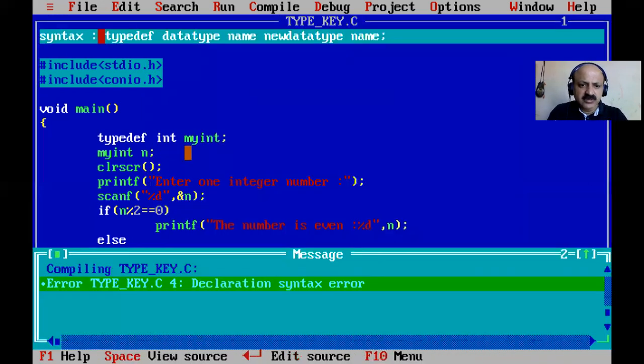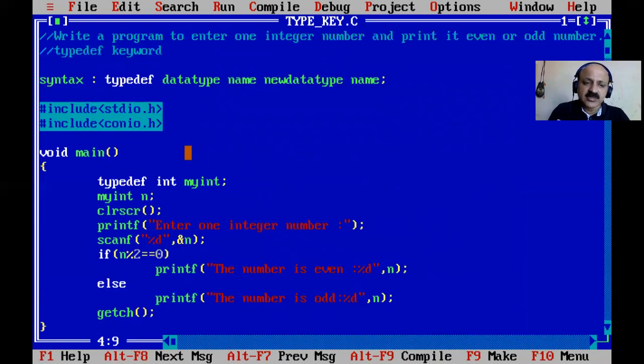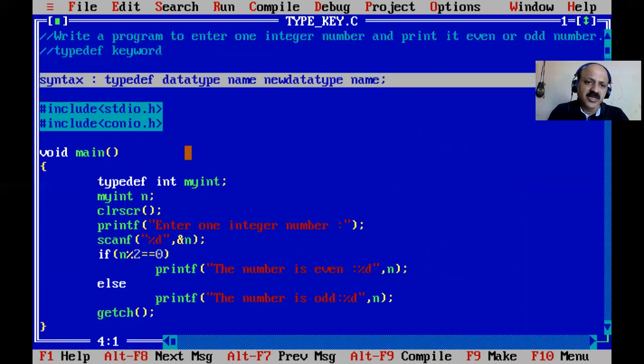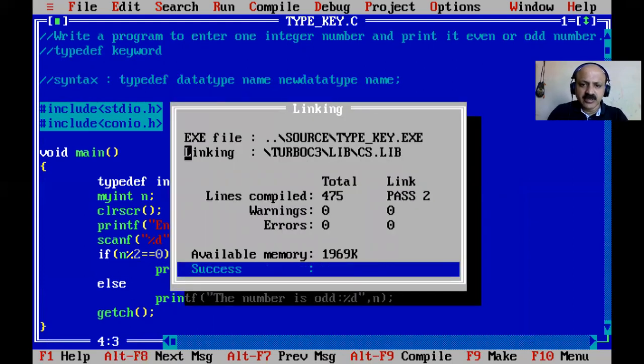Yes, so okay, here I give the syntax. That is just a reference for you. So typedef keyword, data type name, meaning the existing one, you can say that, and the new data type name. So that also I commented out, so that it is not taking an error, but there is no error.